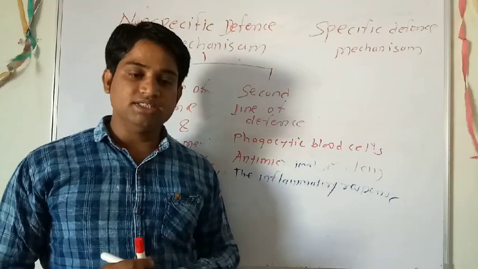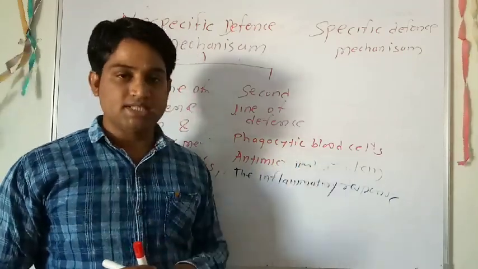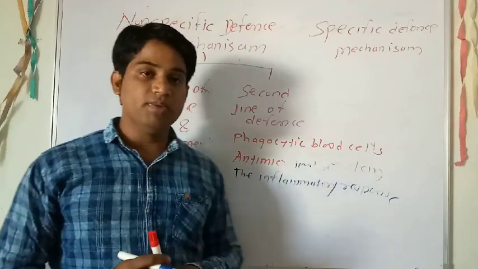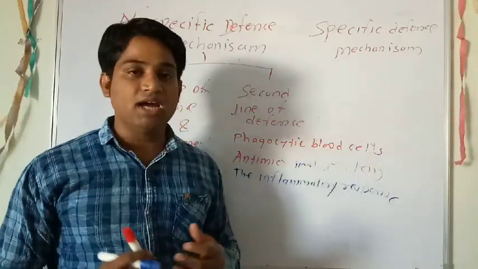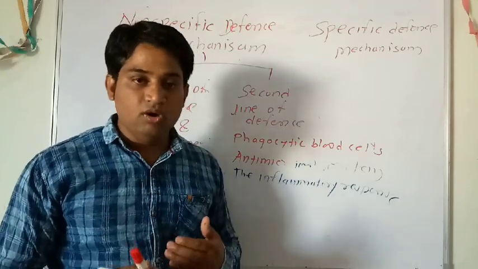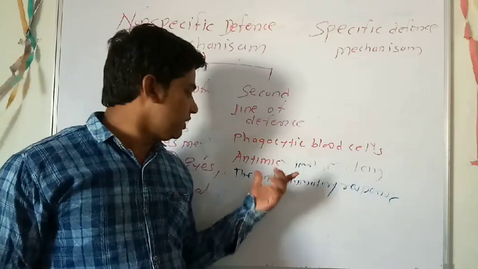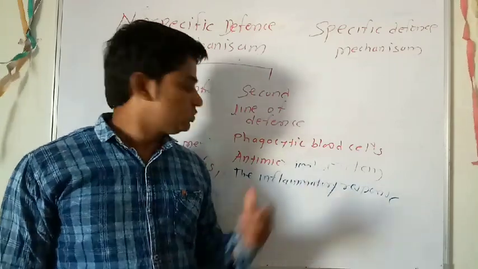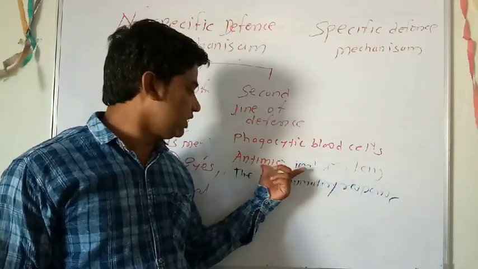So second is the antimicrobial proteins. These proteins contain many peptidase enzymes. The antimicrobial proteins, which are composed of amino acids, act on the membrane of the bacterial systems and destroy the plasma membrane of the bacteria or pathogens. So in that way this second line of defense protects us from the pathogen.